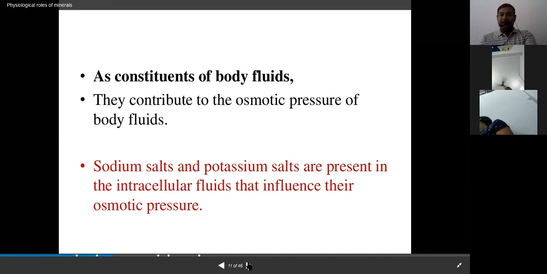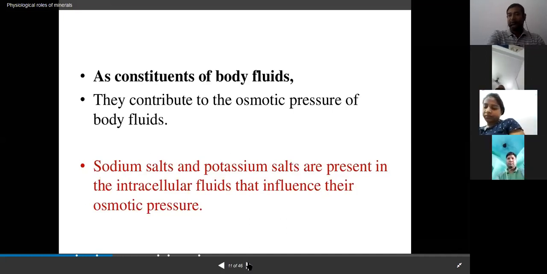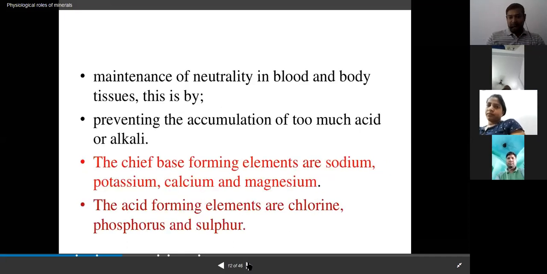For example, sodium salts and potassium salts are present in the intracellular fluids, and these influence the osmotic pressure. They also maintain neutrality in blood and body tissues by the formation of bicarbonates.